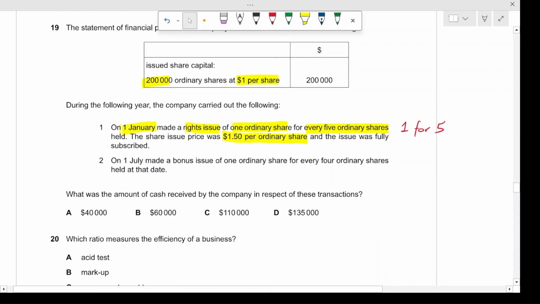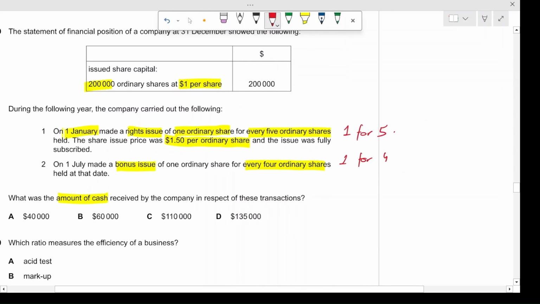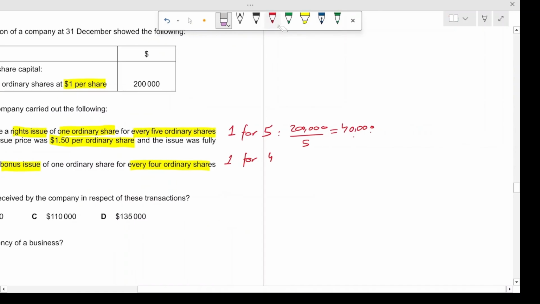All right. And on 1st July, it made a bonus issue of 1 ordinary share for every 4 ordinary shares. This was 1 for 4. What was the amount of cash received by the company in respect of these transactions? So in the rights issue, it was 1 for 5 on 200,000 shares. 200,000 shares divided by 5 means that there were 40,000 new shares.